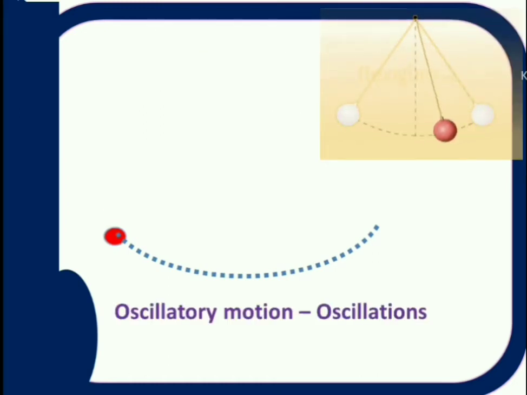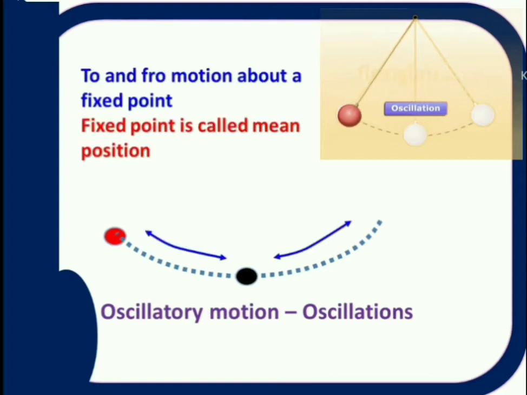To understand this one, a very simple example, a simple pendulum. It moves from here to there and again comes back. Like this it is moving front and back, that means to and fro motion. This type of motion is called to and fro motion. That means it is moving towards that side and it is coming back again. That means to and fro.